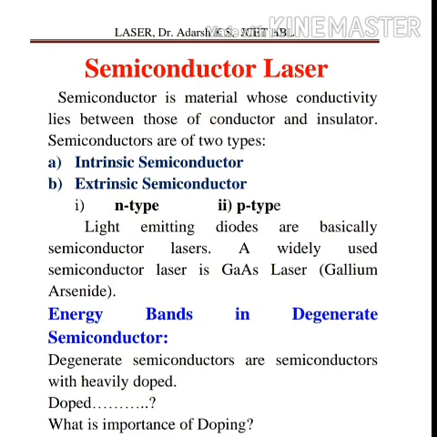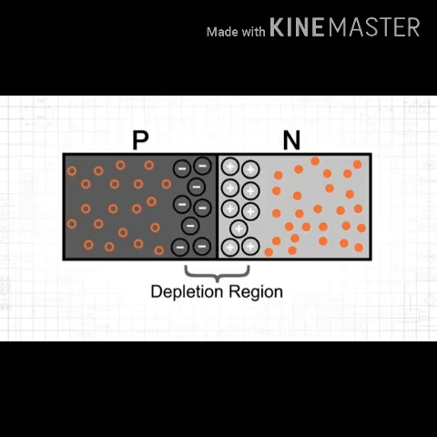When P-type semiconductor and N-type semiconductor are joined by special techniques, there will be a flow of electrons from N side to P side and a flow of holes from P side to N side. After some time, an electric field will be created and this will oppose the flow and the flow stops. Thus, there is a formation of depletion region, and this region is called the depletion region or PN junction.